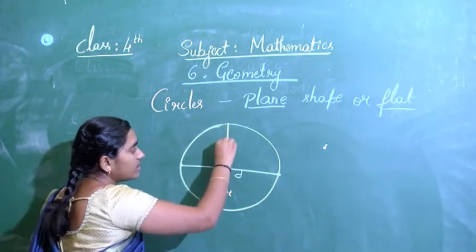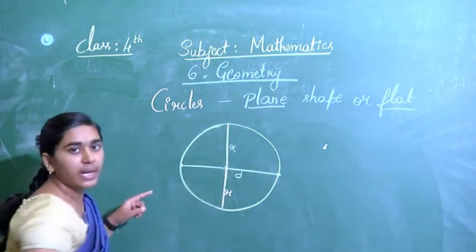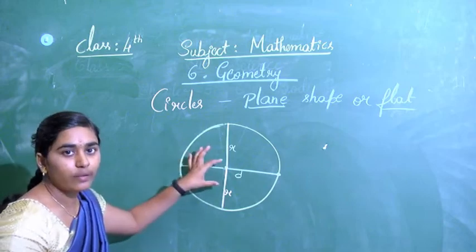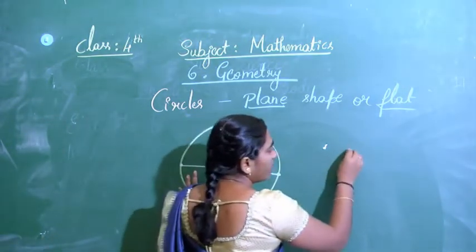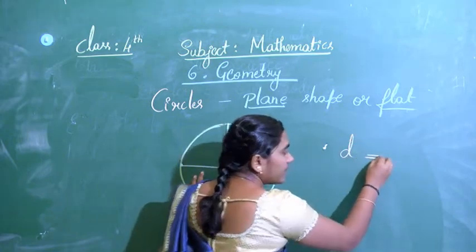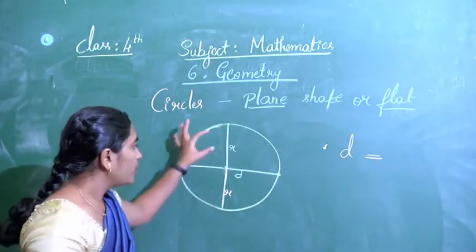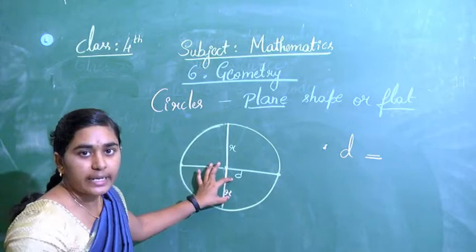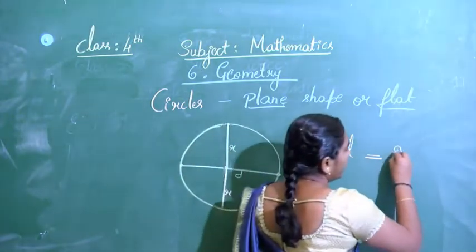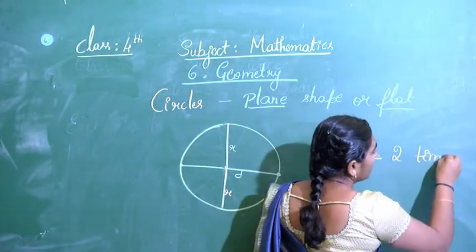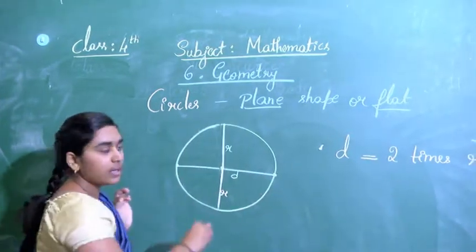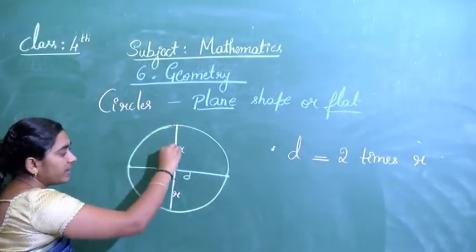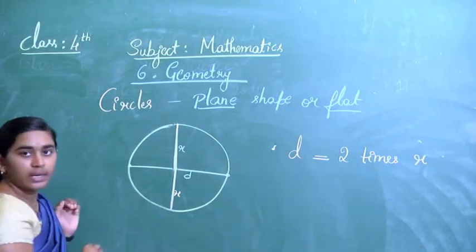So this is a straight line passing through the center, so we will call this also a diameter. By this what we can say? The diameter is 2 times the radius. You can clearly observe the diameter is 2 times the radius.